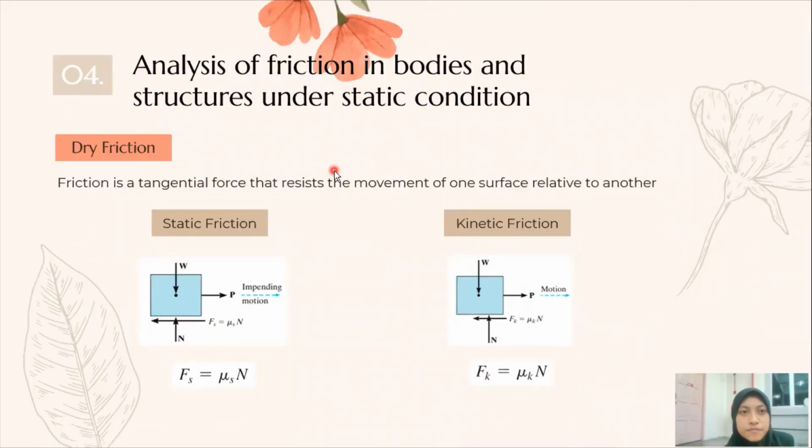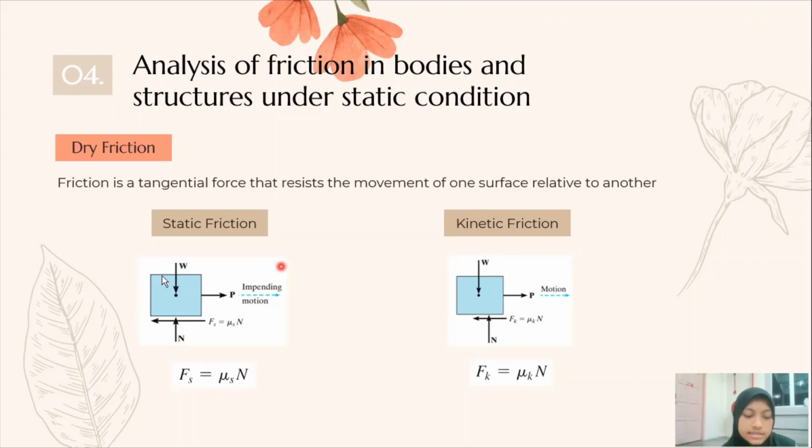So the last part of my presentation is analysis of friction in bodies and structures under static condition. We focus on dry friction. Friction is a tangential force that resists the movement of one surface relative to another. There are two types of friction, static friction and kinetic friction. If no sliding occurs, the maximum value for the friction force is equal to the product of the coefficient of static friction and the normal force at the surface.